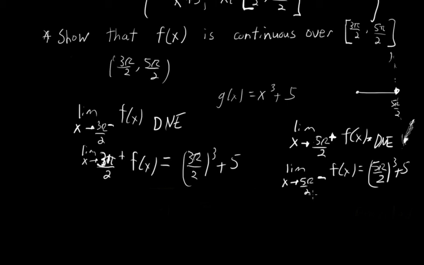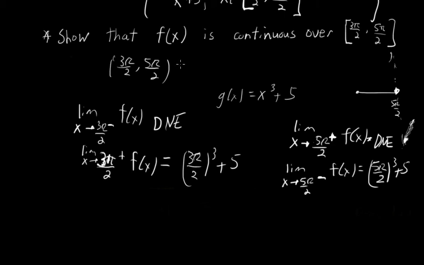The limit as x approaches 5 pi over 2 from the left of f of x is equal to the function value at 5 pi over 2. So the limit as x approaches the right endpoint from the left is equal to the function value at the right endpoint. So we have left continuity at the right endpoint.